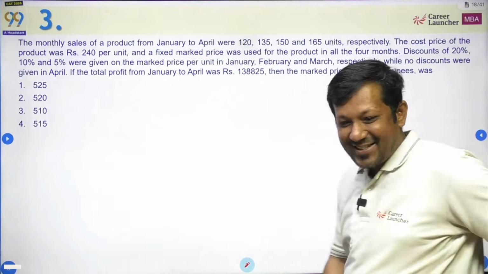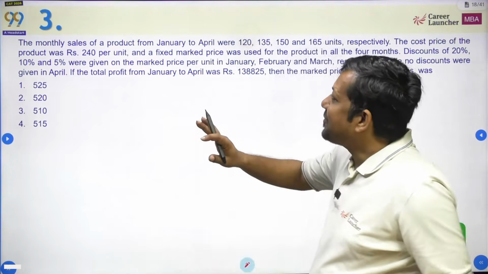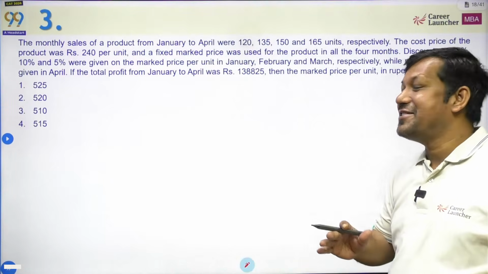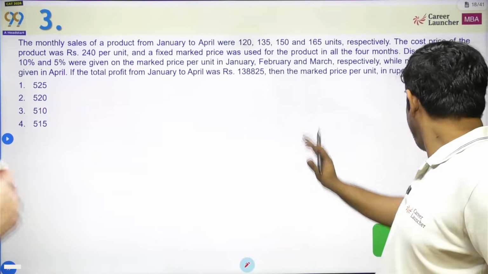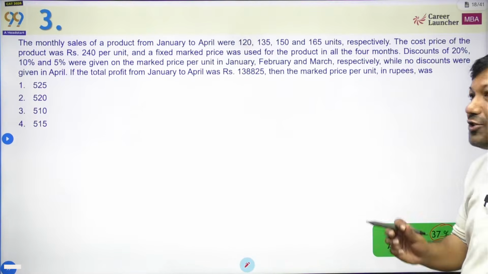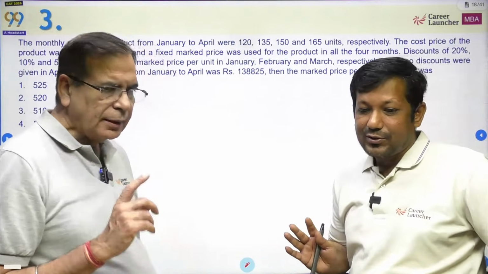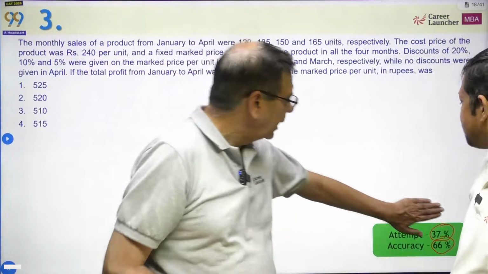Yeah. This is a question, I would say, this is a quick leap. This is a question of profit and loss. The worst part is everyone is way too comfortable with profit and loss, so they are definitely going to go with this. If you see, attempt is 37% and accuracy is 66%, but I am very sure no one has solved this question in less than 5 minutes. The critical check in this question was to understand that this is a question which will take time to solve.